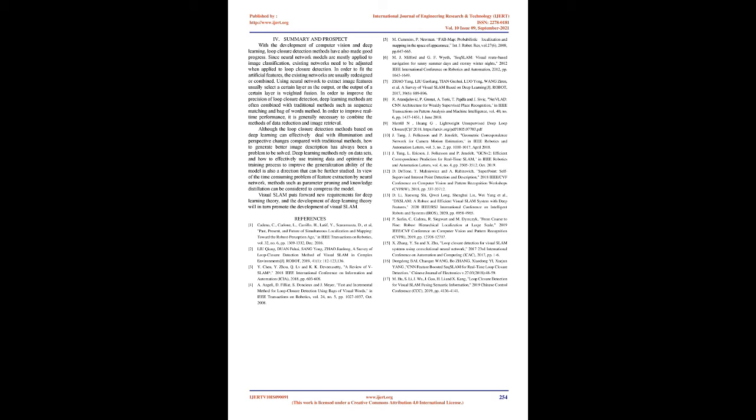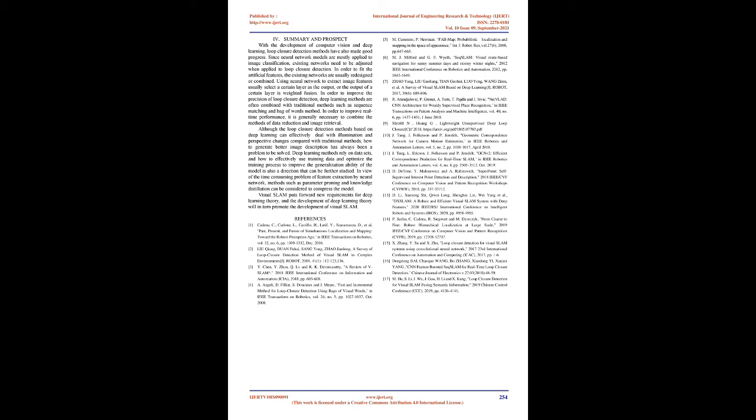Using a neural network to extract image features usually selects a certain layer as the output, or the output of certain layers is weighted and fused. In order to improve the precision of loop closure detection, deep learning methods are often combined with traditional methods such as sequence matching and bag of words. In order to improve real-time performance, it is generally necessary to combine the methods of data reduction and image retrieval.